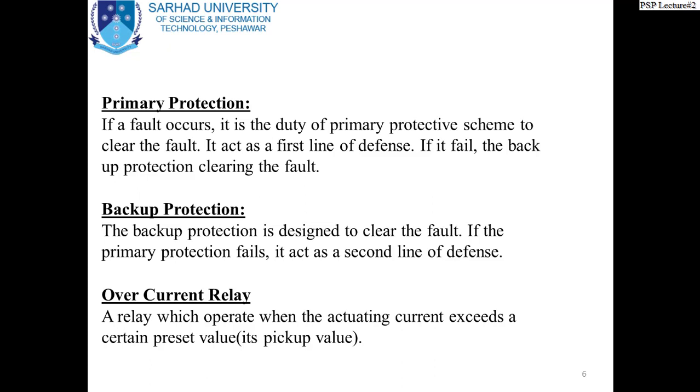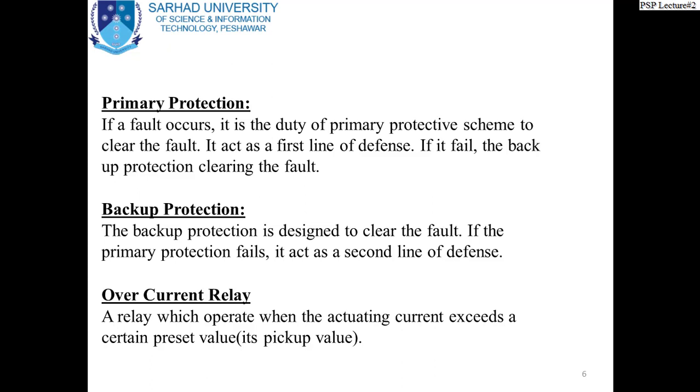Right? Now this definition must be connected with the second definition, that is backup protection. The backup protection is designed to clear the fault if the primary protection fails. It acts as a second line of defense. Let's say for any reason the primary protection fails. For each primary protection, a backup protection is provided. Then the backup protection comes into action and it clears the fault. So the action of the backup protection is with a slight delay. It just waits for a time. When it confirms that the primary protection has failed, then it comes into action and clears the fault.